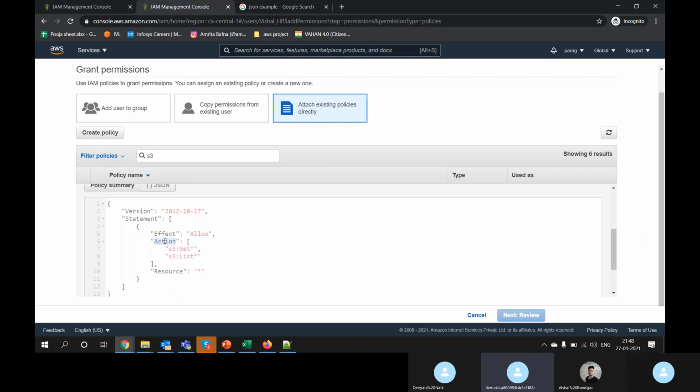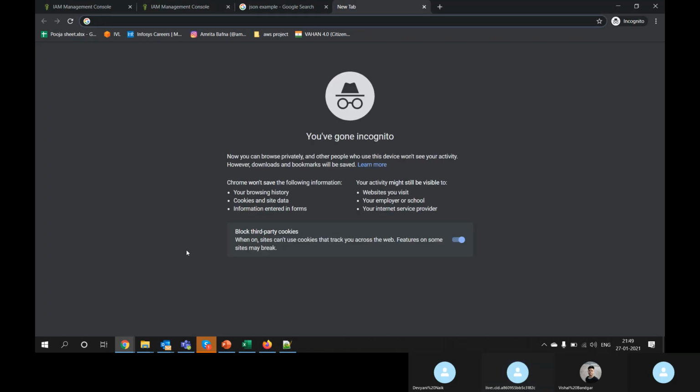Action. So what is the action? I want to give S3 read access. So for read it is get. If you have worked on the HTTP protocol, you know get, post, put, delete options. Do you know that in REST API? HTTP.